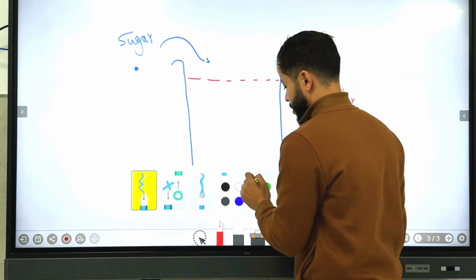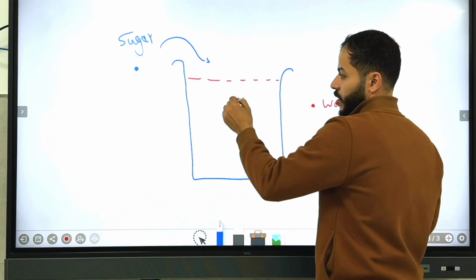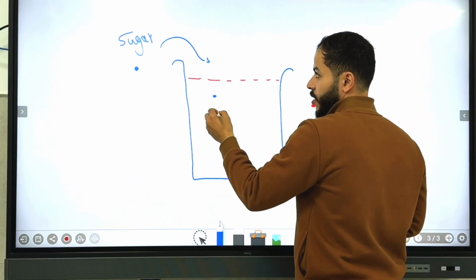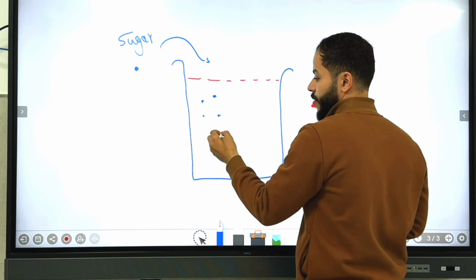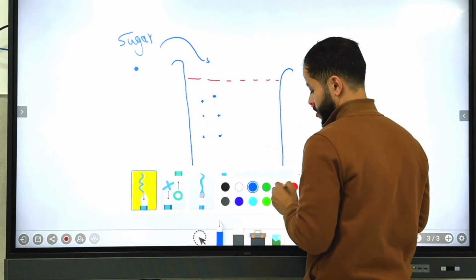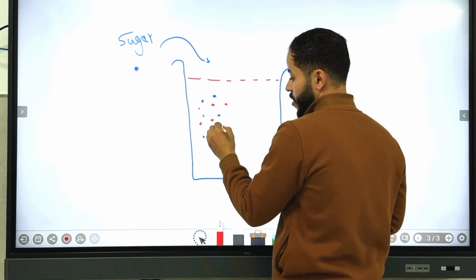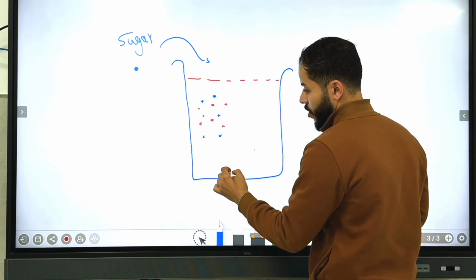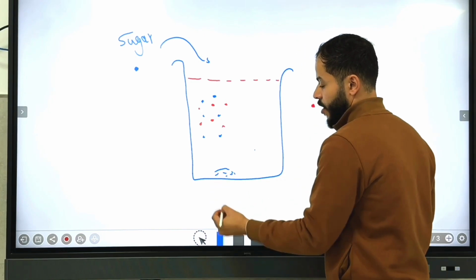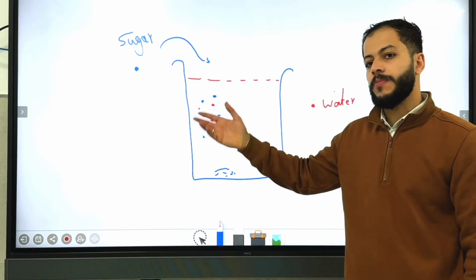The sugar, guys, this is the particle of the sugar, and this is the particle of the water. It is dissolved inside. In this solution, we still have some sugar powder under here, and the solution is actually capable of dissolving more.